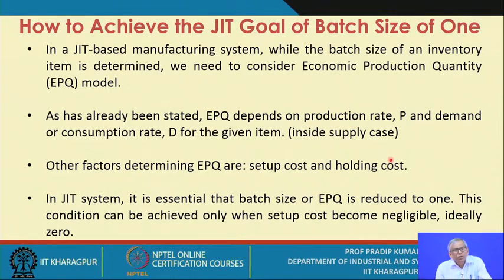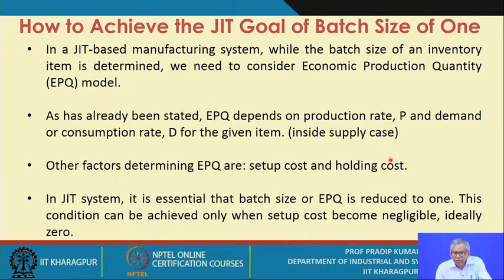So while you determine the number of Kanbans, make sure that this is the optimal number, and not only one objective is fulfilled, but a number of objectives of the JIT based systems you are going to fulfill by implementing a Kanban system.